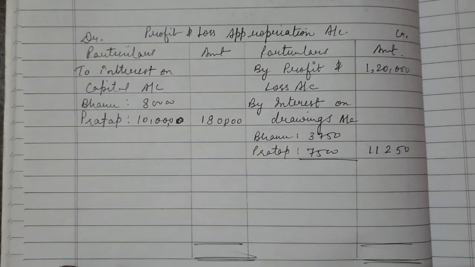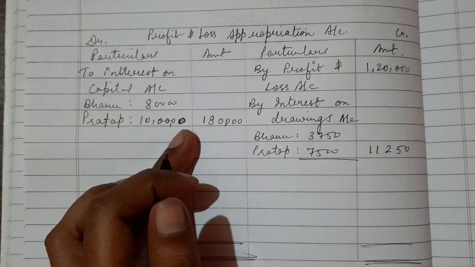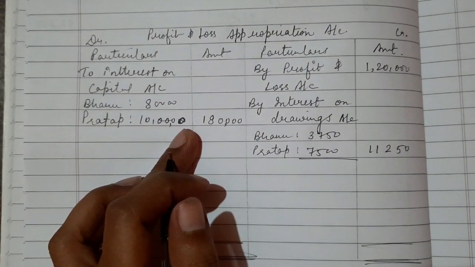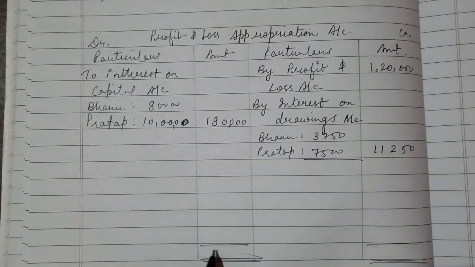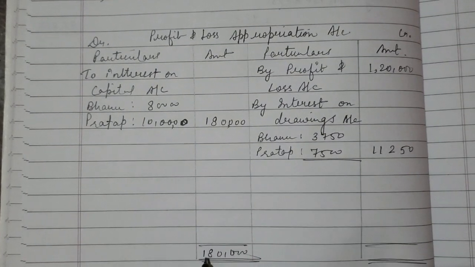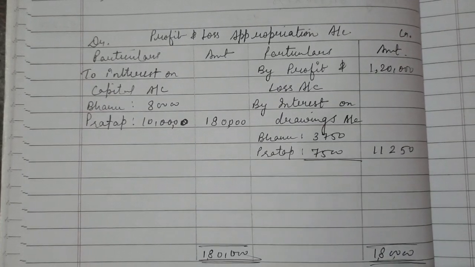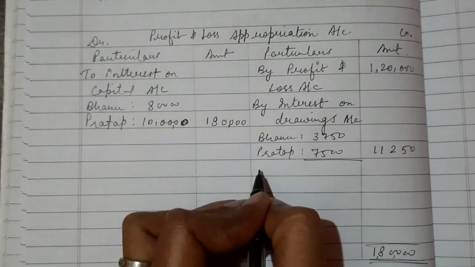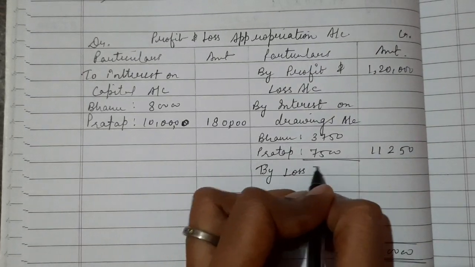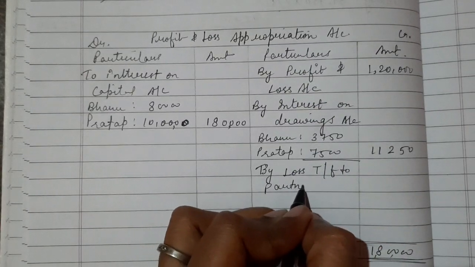As the debit side is more than our credit side, so there is a loss. Here 1,80,000 and here also 1,80,000. Now we'll get the balancing figure by loss transferred to partners.